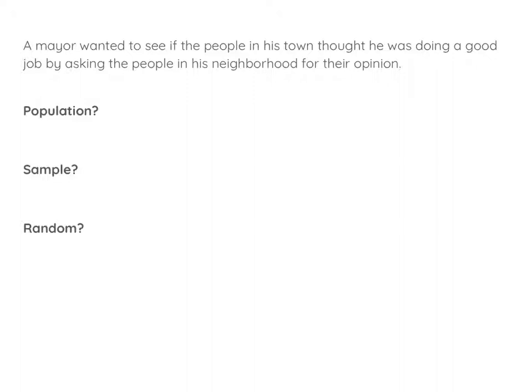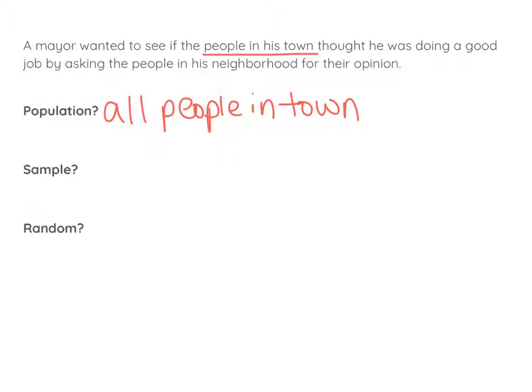The population is who he wanted to see, which is the people in his town, what they thought of him. The sample is who he actually asked, which is the people that's in his neighborhood.